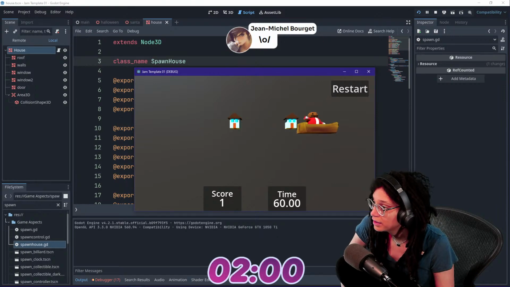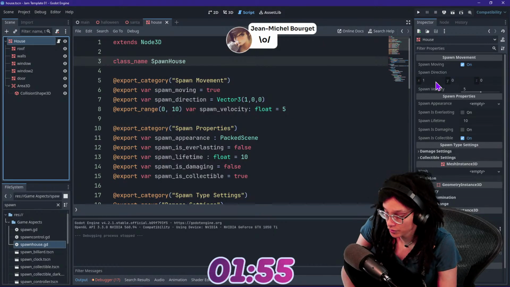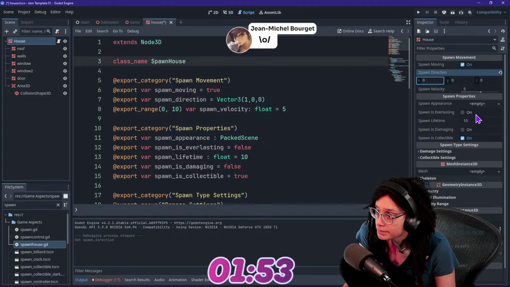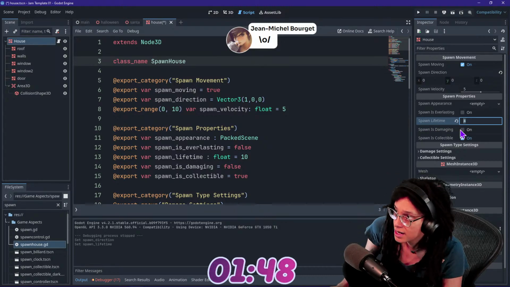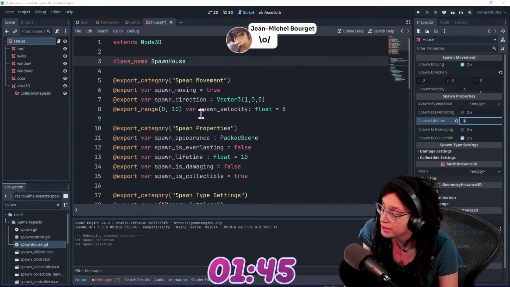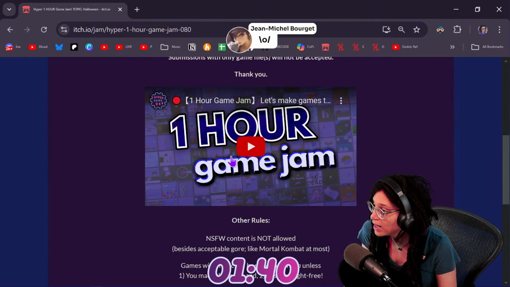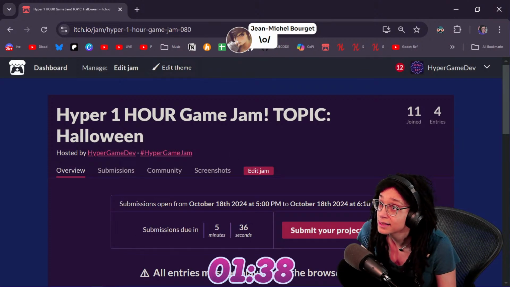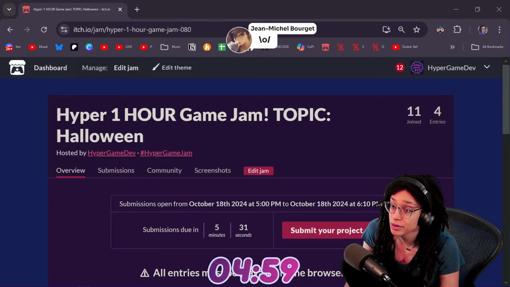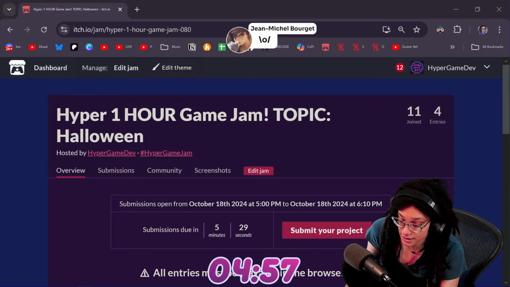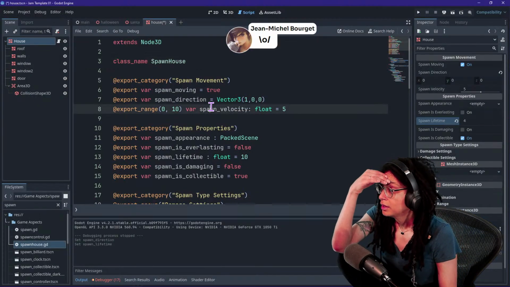Yep, they're moving. They're definitely moving. Please don't be moving. Spawn direction 0. Spawn lifetime 4. Now we have a little more time than it actually seems like, but I promise you it's not that much time. 5 minutes left. That is not a great number. So I'm going to change my timer to be 5 minutes instead of what it was.